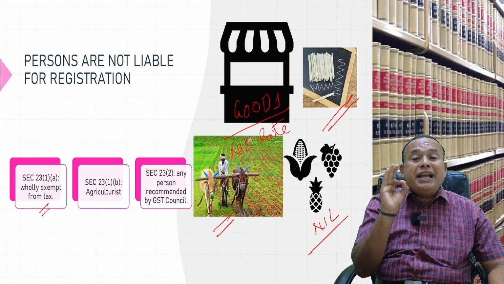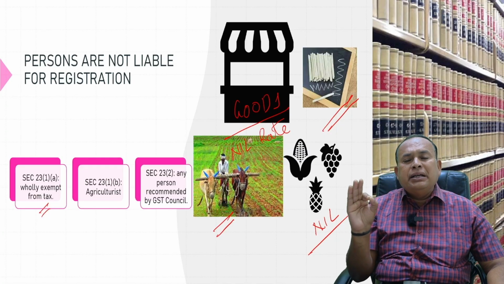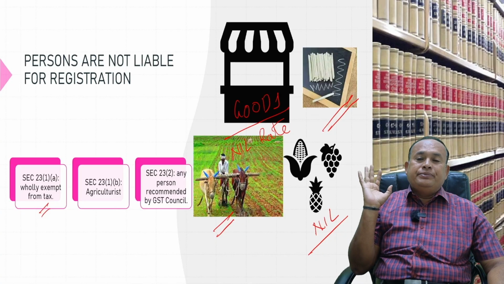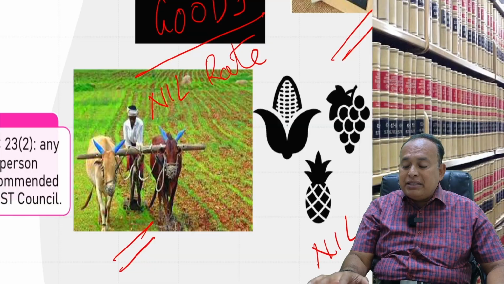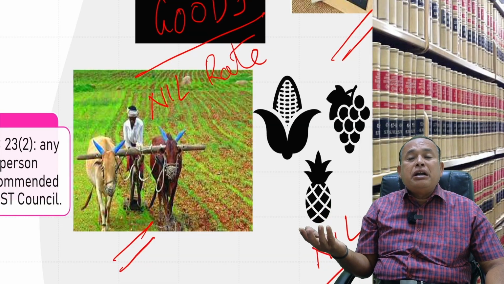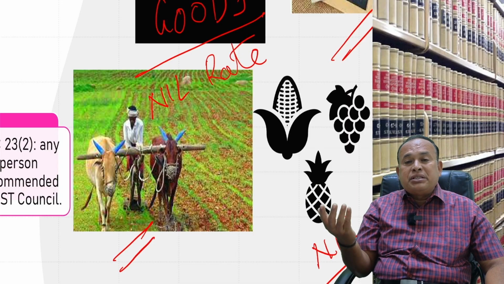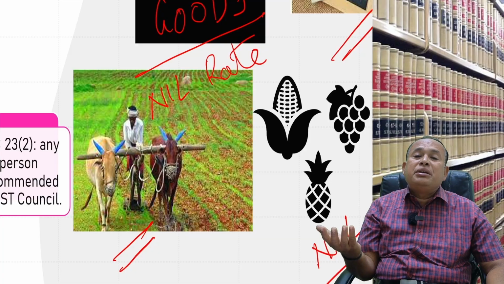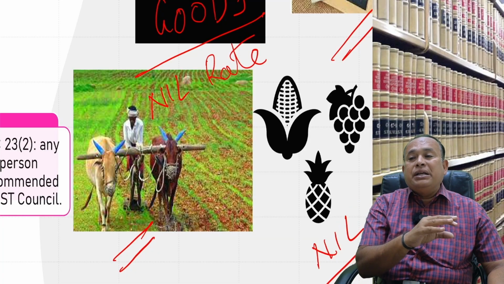If I produce exclusively wholly exempted supply, then registration is not warranted. That is the meaning of section 23. An agriculturalist is free from registration under GST law because he is producing wholly exempted supplies.